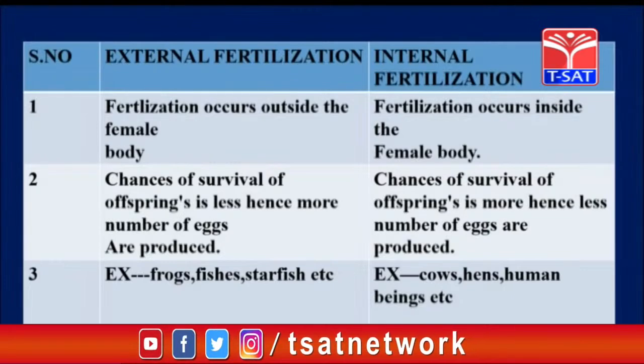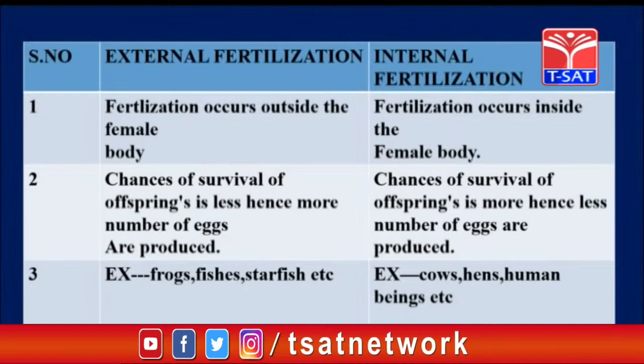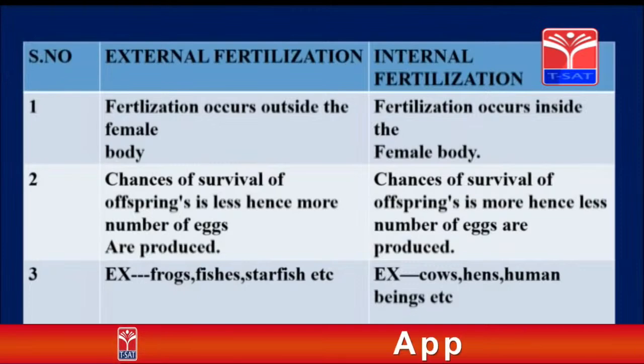In external fertilization, chances of survival of offspring are less, hence more eggs are produced. Whereas in internal fertilization, chances of survival of offspring are more, hence fewer eggs are produced. External fertilization occurs in aquatic organisms such as frogs, fishes, starfish, etc. Whereas internal fertilization takes place in cows, hens, human beings, etc.